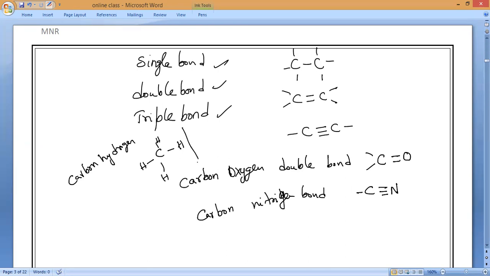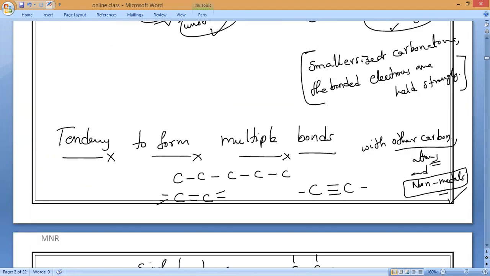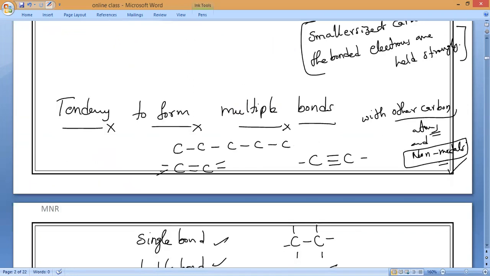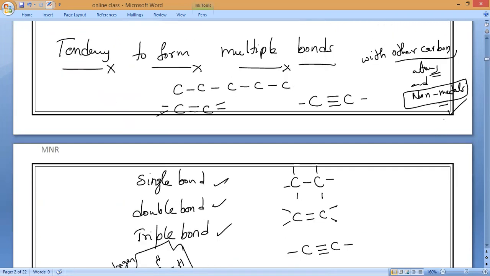So one of the smallest possible hydrocarbons which we'll study. So this is the property, having a capacity to form multiple bonds. It can form single bond, it can form double bond, it can form triple bond with itself, meaning with other carbon atoms or with the other non-metals. So that is what we used to call carbon's versatile nature.